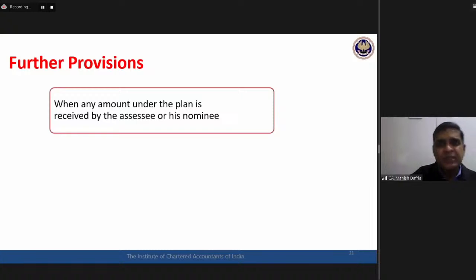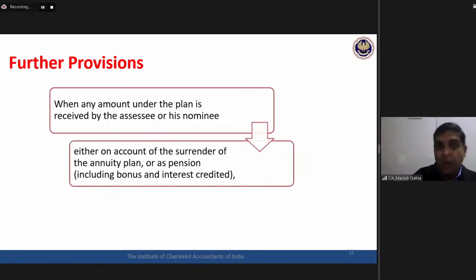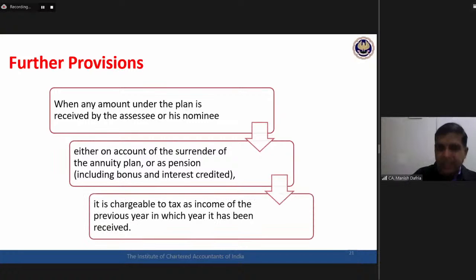With respect to this 80CCC, now there is another provision which is important, that when the amount has been invested, you will get a deduction. When you will receive the amount back, or the assessee's nominee will get the amount back, whatever amount has been received, that will be taxable. So this is something interesting, important related with this 80CCC pension plan.